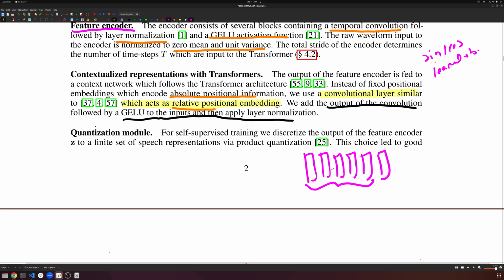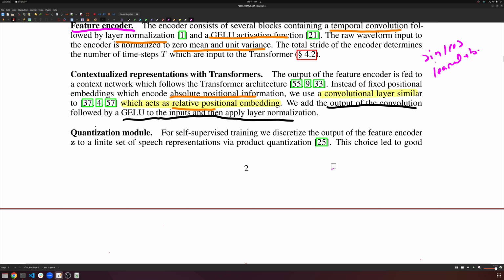But it looks at the center, looks at the neighbor, and it encodes that information into here. So this model kind of sees what's near it, and so it's relative positional information because it just sees what's near it rather than globally across the entire context. But this is pretty fine because speech is relatively local, right? When I'm speaking, the way I say something in one word doesn't really affect how I may say something many, many words later.